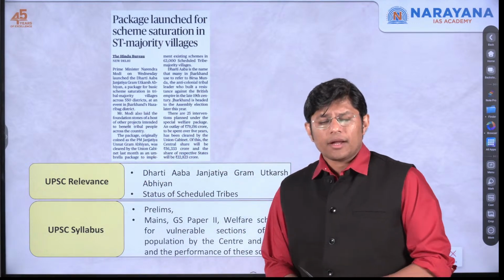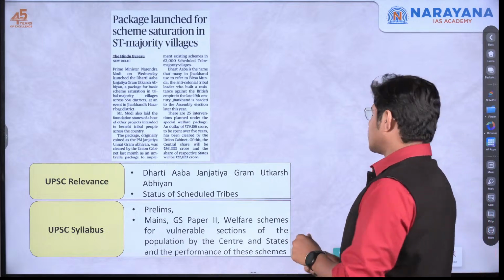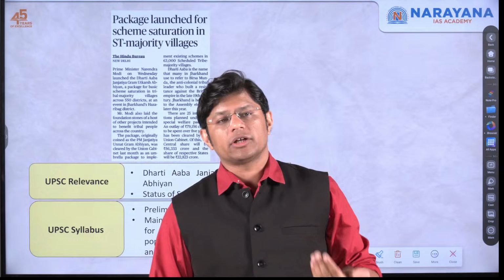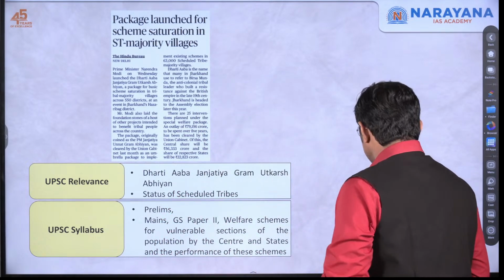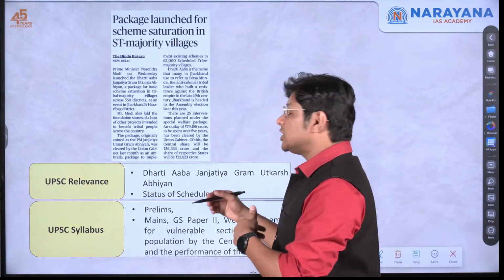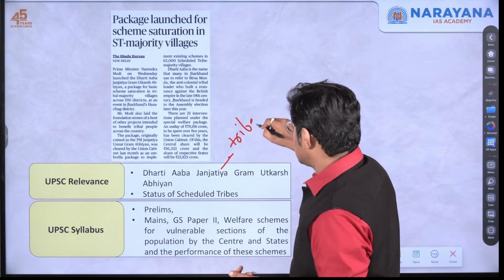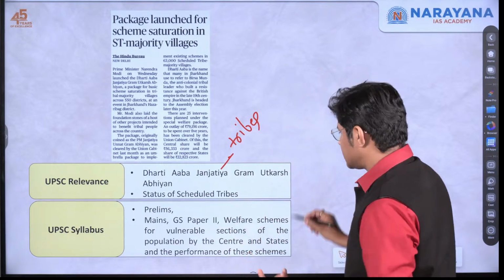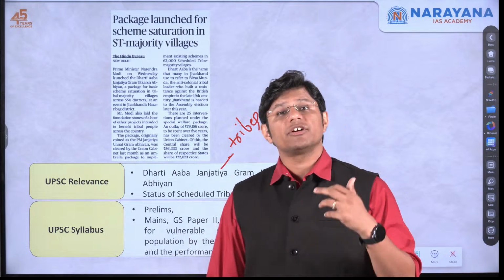Now, let us try to understand the second topic. What is the second topic? It is about a scheme that the Prime Minister of our country has introduced for the betterment of the tribal community. And what is the name of the scheme? The name of the scheme is Dharti Aaba Janjatiya Gram Utkarsh Abhiyan. Janjatiya is the tribal community, the tribes. Right? So we'll understand about the scheme and